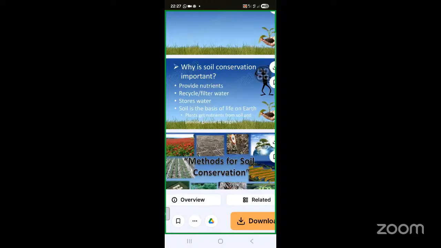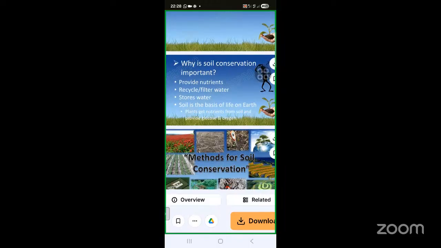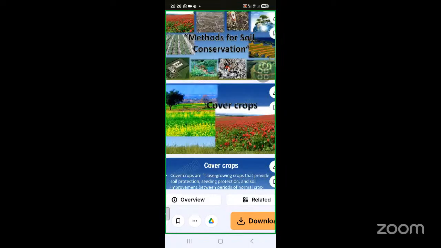The soil is the basis of life on the earth, and especially the plant kingdom, which is growing up and giving us shelter, shade, food, all kinds of requirements. Basically, the oxygen. Without oxygen, we cannot live for a fraction of a second. So these trees are blooming on the soil. Conservation. There are three types of crops we can find on the earth,